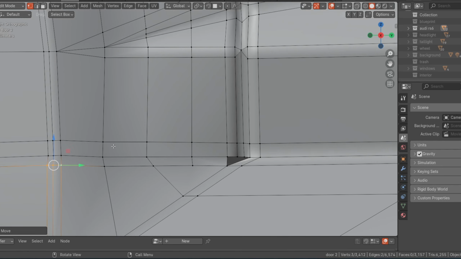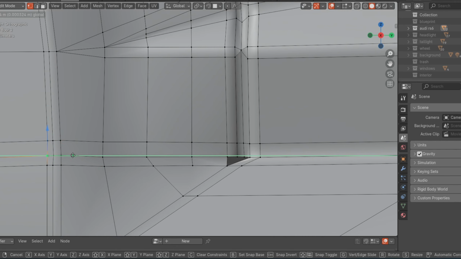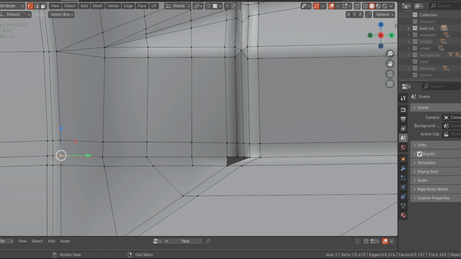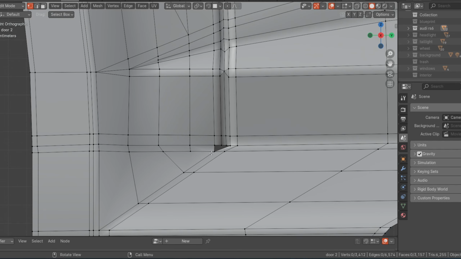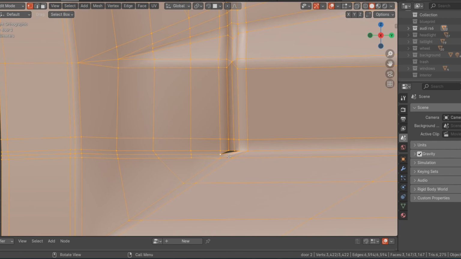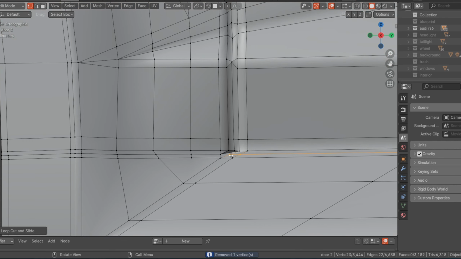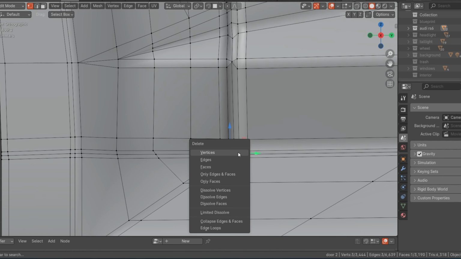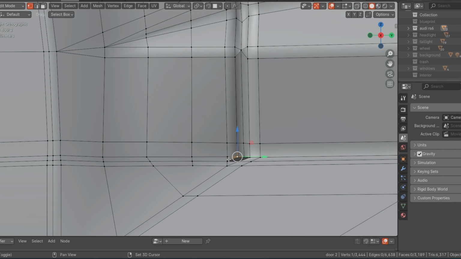Let's try to line this one up a bit. Yeah, select all of this one also and fill it. Then add an extra loop at the center like that. Add another one right here. Take these two, join it to this part. Select all of this. Then delete the faces. Then we can select all of this and fill this part.